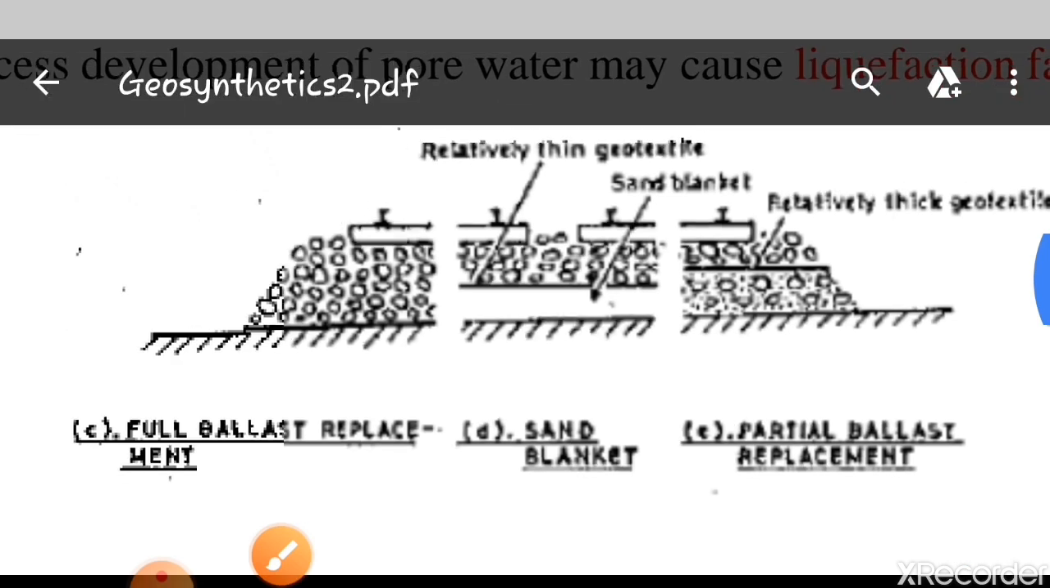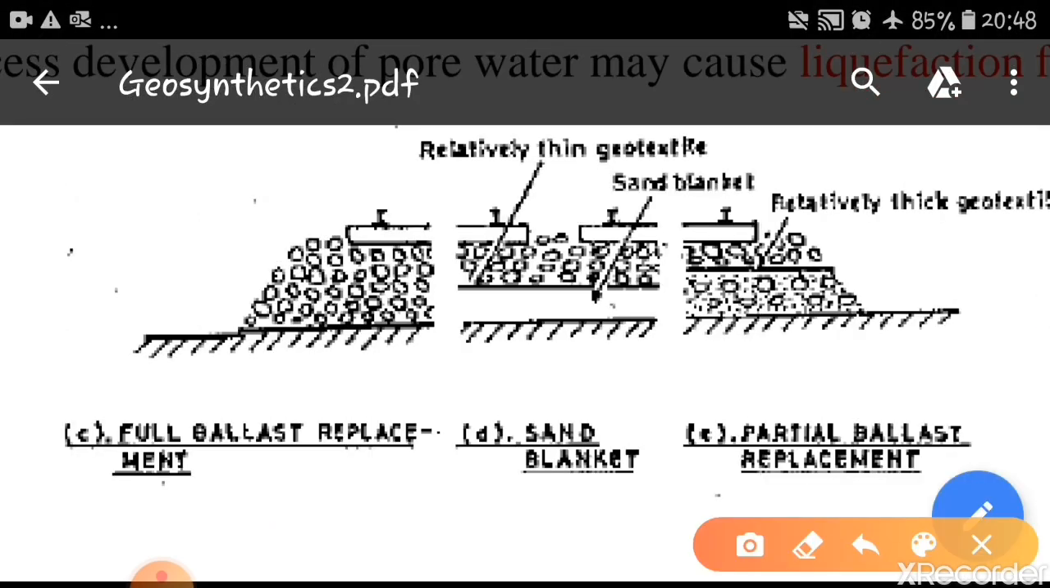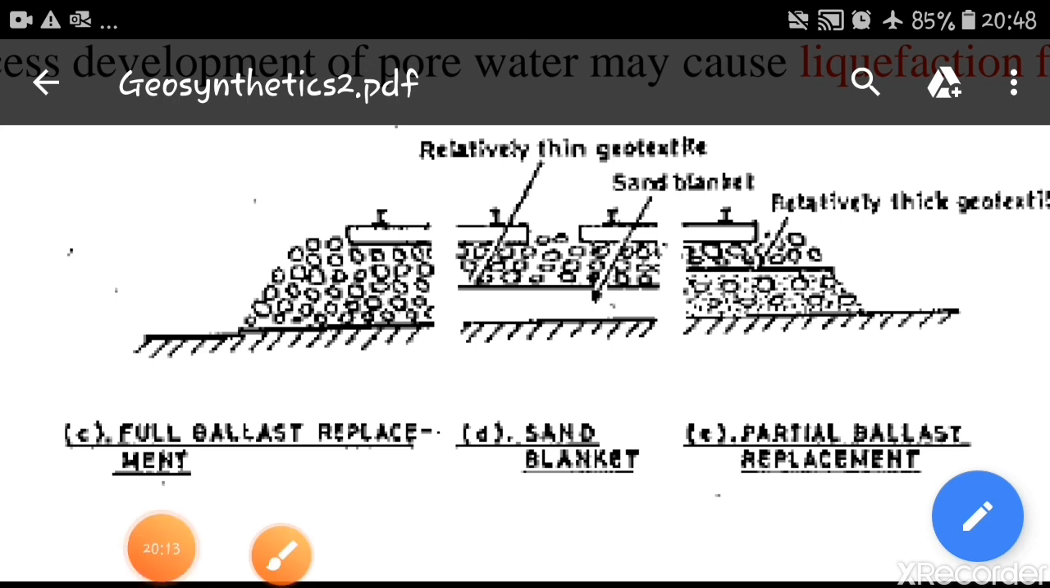We can see here, in the first figure, full ballast replacement, whereas in the second, we can see a sand blanket provided so that there won't be a mixture, and in the third, partial ballast replacement with the geosynthetic. So these are the applications you can see.